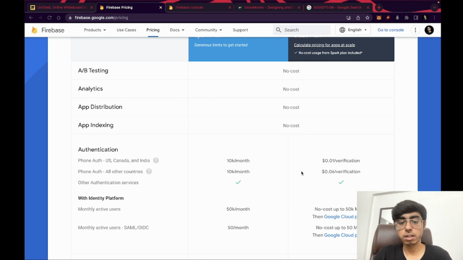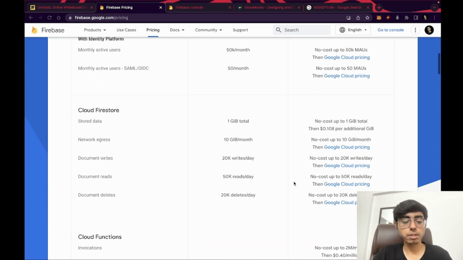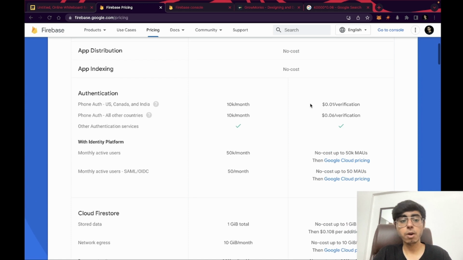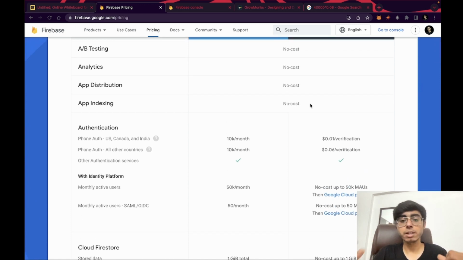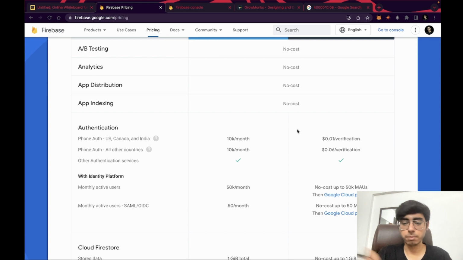We are not currently talking about the database. We are not talking about the cloud, Firestore, then functions, then messaging, storage, ML. We are not talking about that, right? We are just talking about registering people on your platform, you have to pay this much if you have got 50,000 new registrations in 1 month, right? This is a good number.